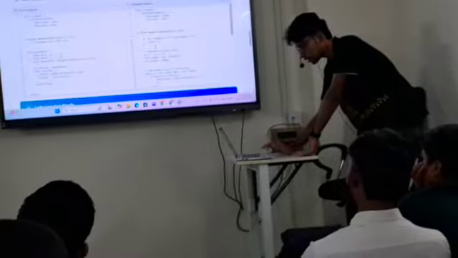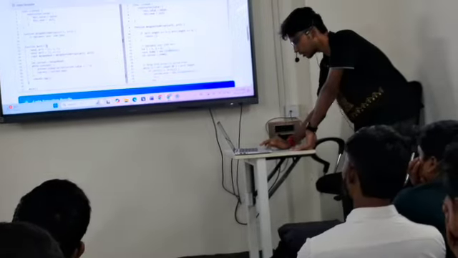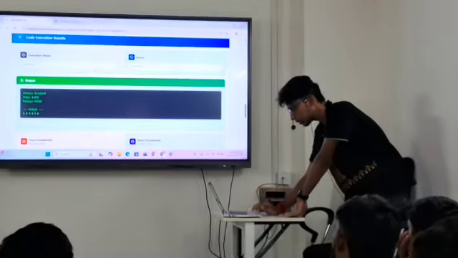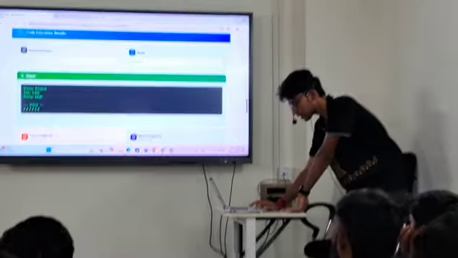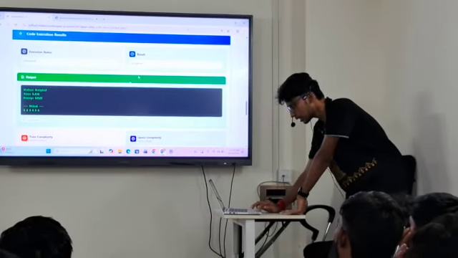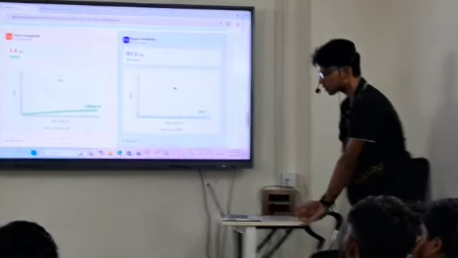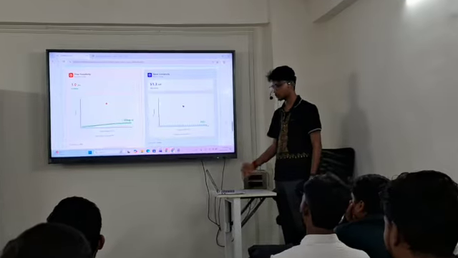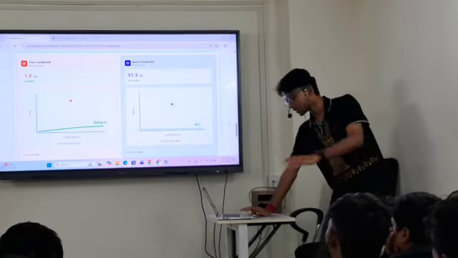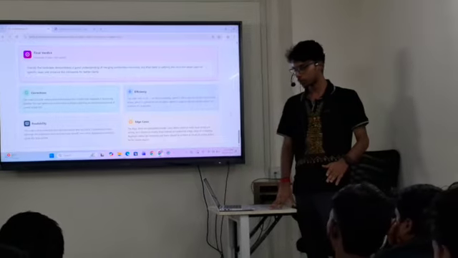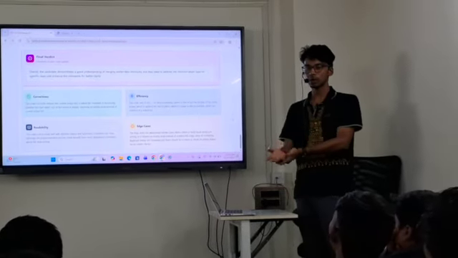So this is the candidate solution, and this was the initial coding template. You can see your own solution here, and the output you have produced, the execution status, and the result is accepted because the code is right. Now you can see all those details, like the time complexity of the problem and the space complexity of your program.